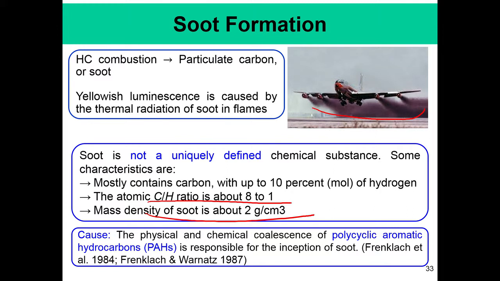Now, why is soot formed? Soot is essentially an agglomeration of a large number of small carbon particles, and these carbon particles are composed of several thousands of carbon atoms, and these carbon atoms can also have different kinds of very layered structures. Understanding the mechanism by which soot forms and the structures of soot is an active research area in combustion currently.